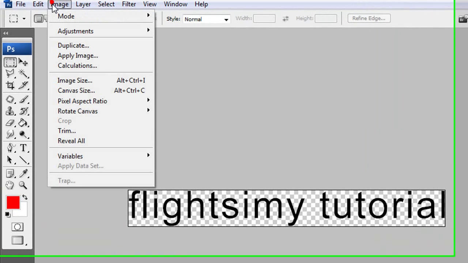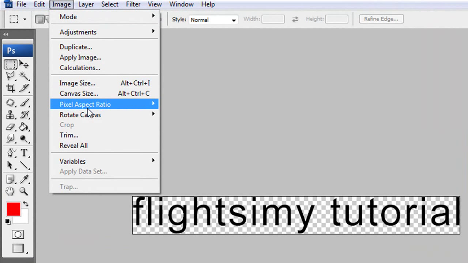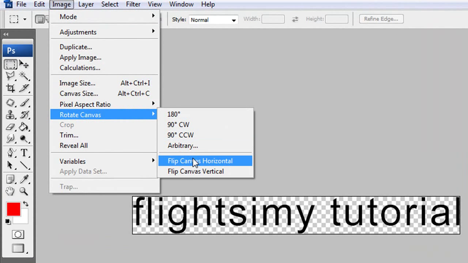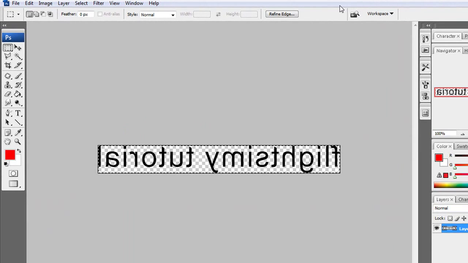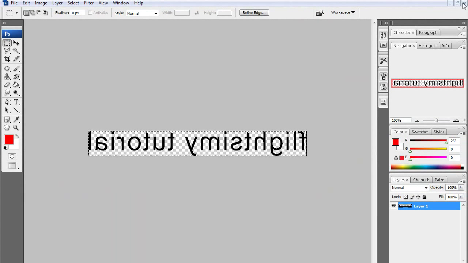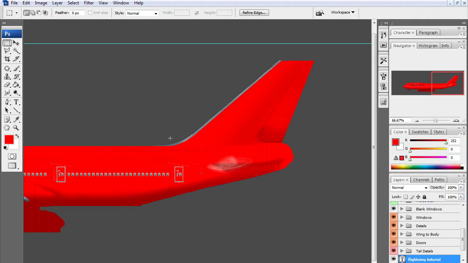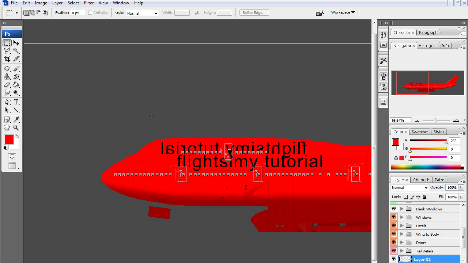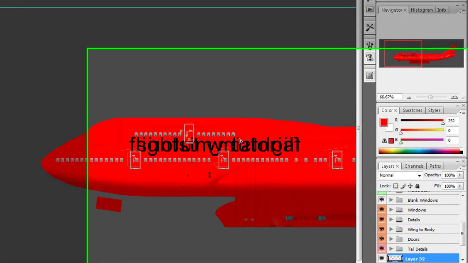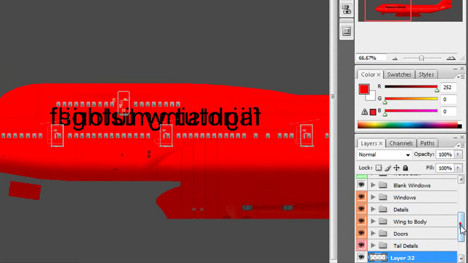You then want to go to Image and click Rotate Canvas, then click Flip Canvas Horizontally, so it looks like that. Hit Control A, Control C, and then go back over here, hit Control V, and just replace the text which you had earlier with the new text.